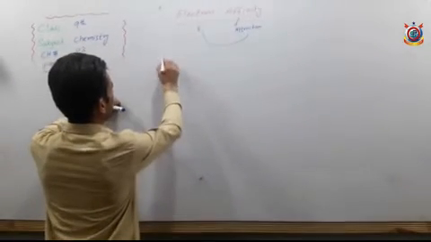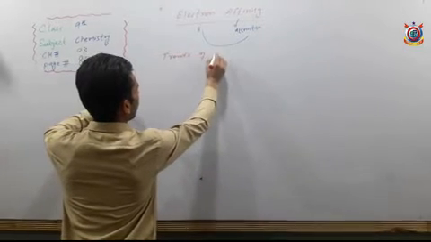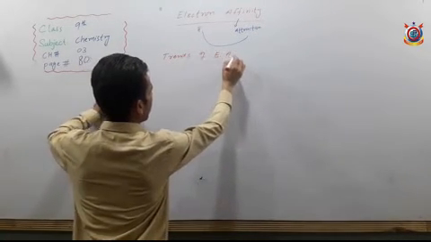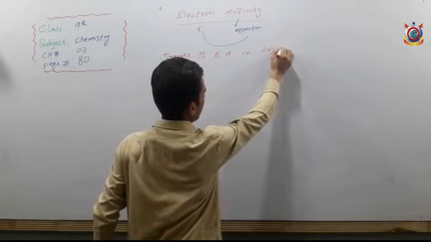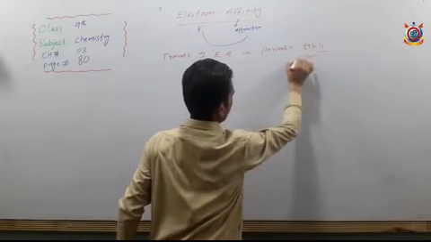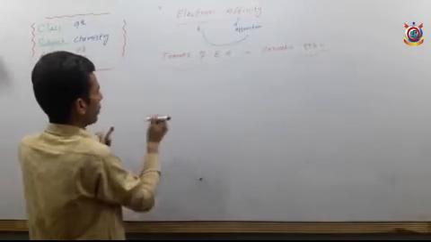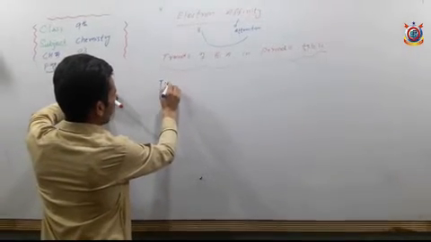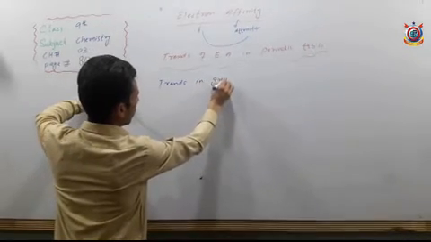Trends of electron affinity in the periodic table. First, trends in groups.